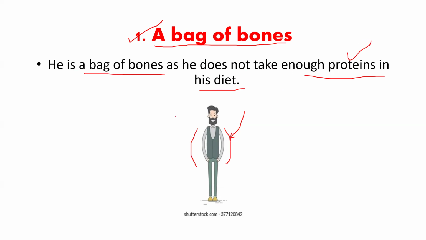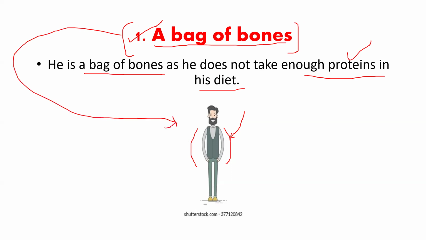So you see how this expression, a bag of bones, is quite different from this collection of words as a whole. Like, for example, a bag of bones means such a type of person.